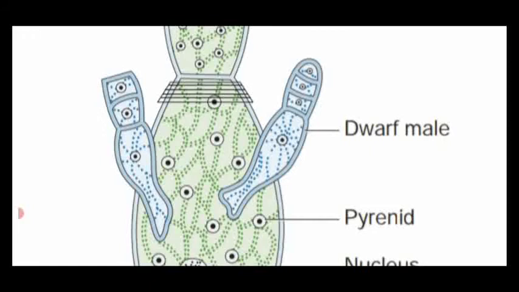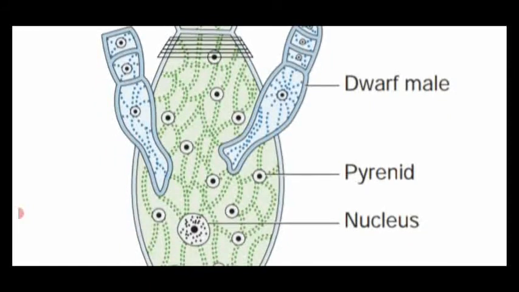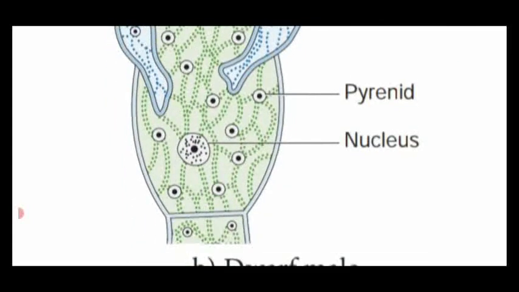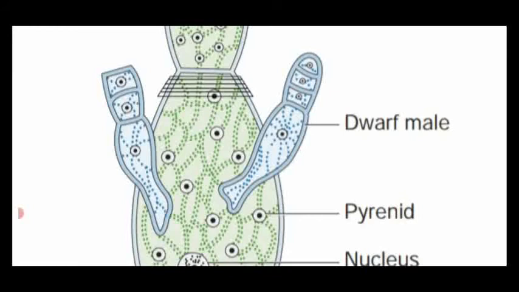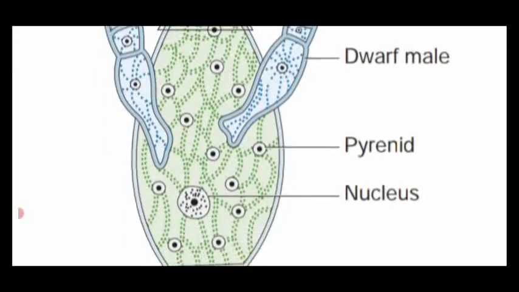The second one is the cell structure which produces the dwarf male. Dwarf means short. It is the male reproductive organ: a small holdfast with a green filamentous structure.